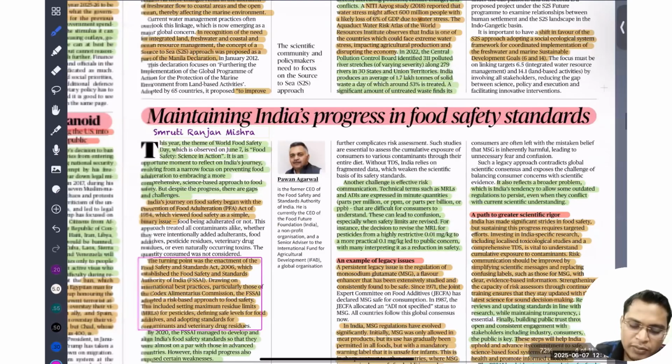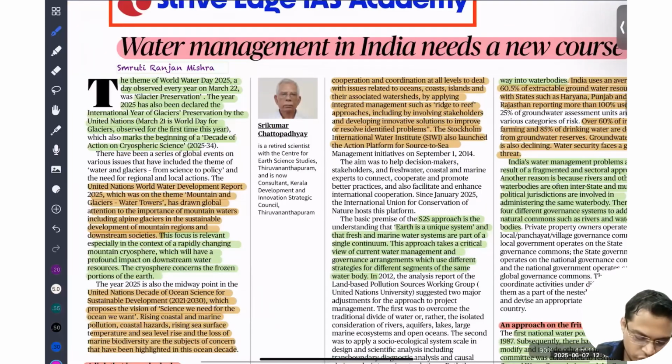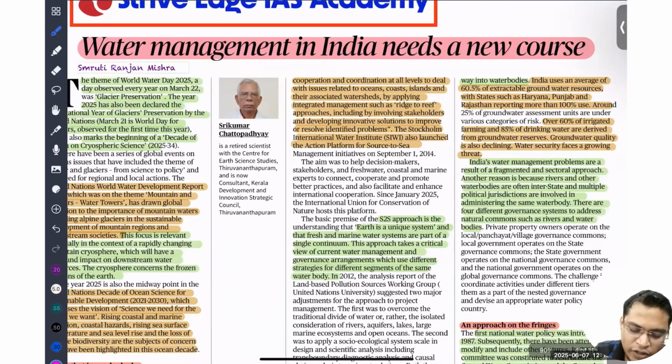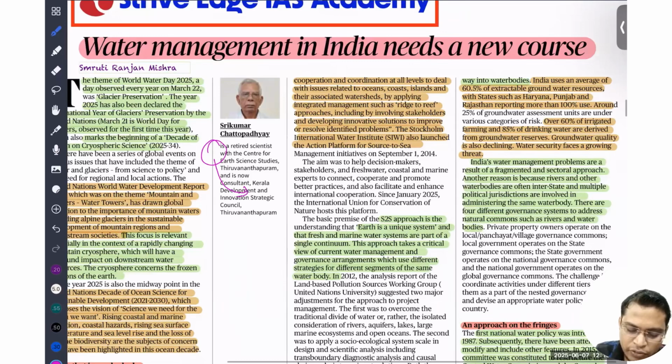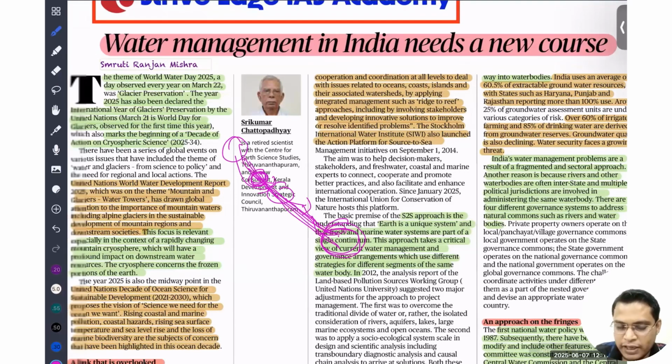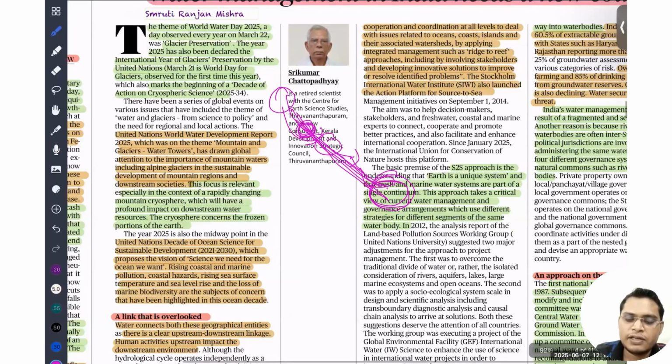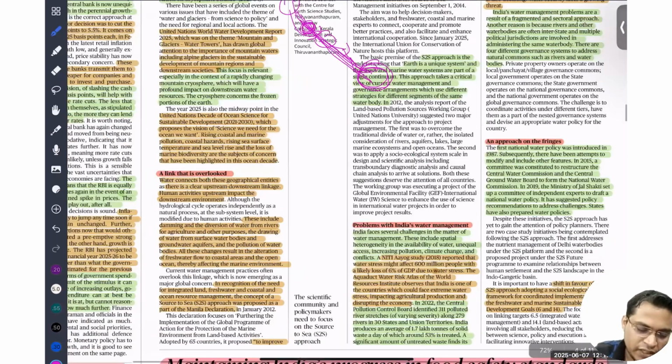Then next is about water management in India and the need for a new course. Here it is talking about the melting of glaciers in the mountains that forms water, and ocean water is also connected, there is a connection between these two. So if there is any pollution in the melting of the glacier, then there is pollution in the ocean. So we need to see them together rather than in isolation. Just read all these things. It is very easy, and when you know about all these things, you can give a very good answer in your mains. This article is important for your mains, so please read it, you'll understand it.